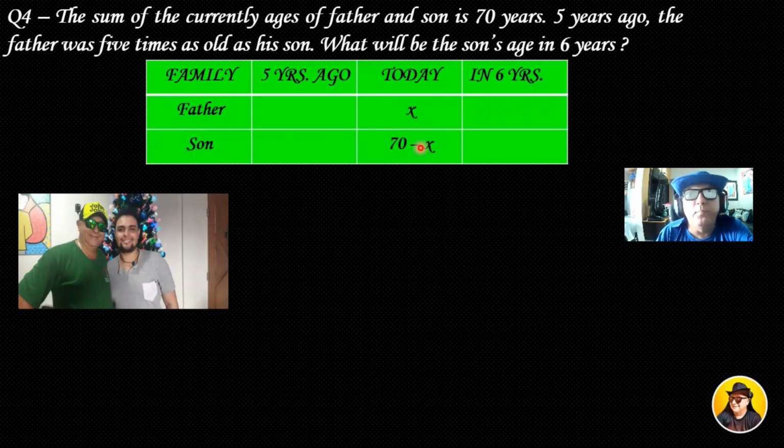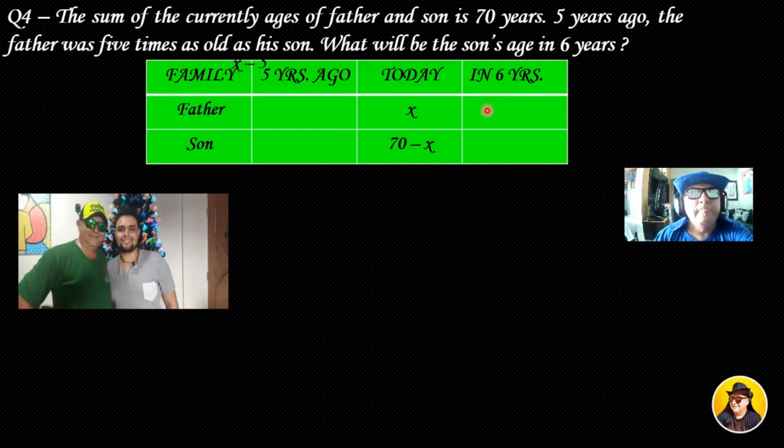If today the father's age is x, 5 years ago he was 5 years younger. The same for his son. If today his age is 70 minus x, 5 years ago he was 5 years younger. The same situation for the future: in 6 years, they are going to be 6 years older. It is obvious to be understood.